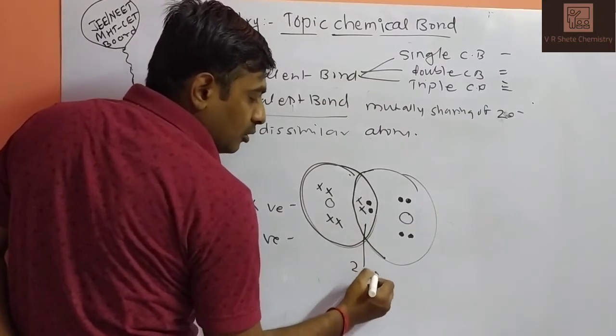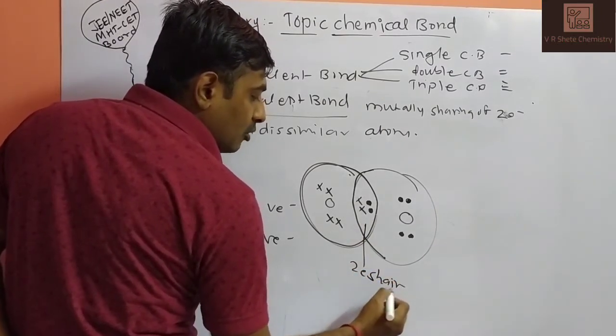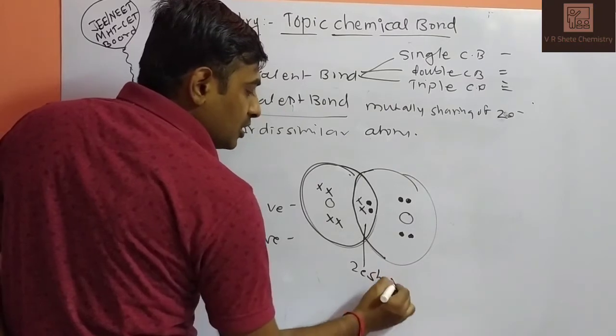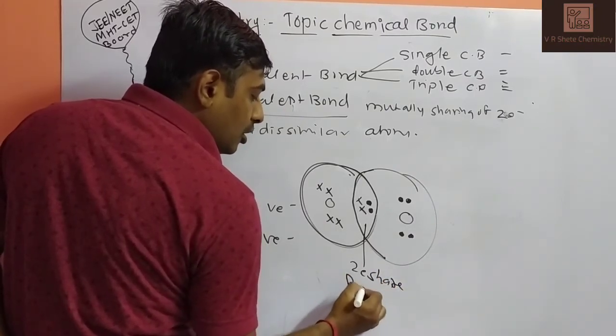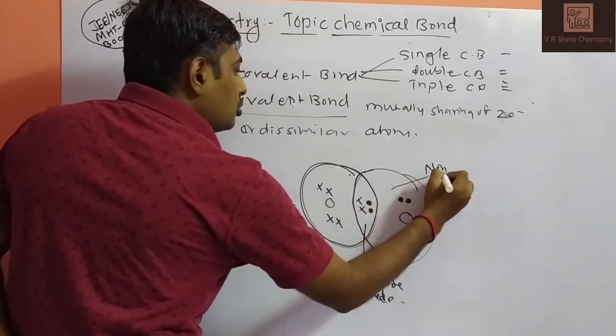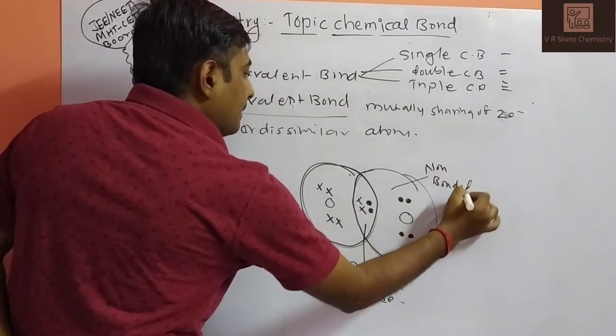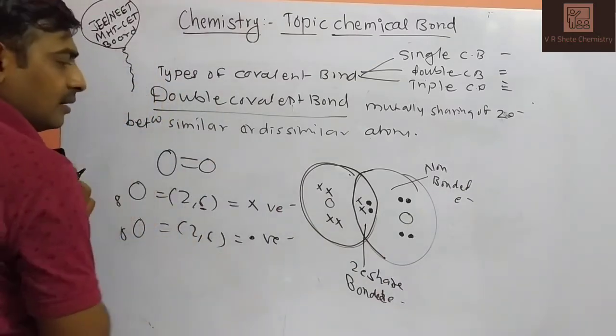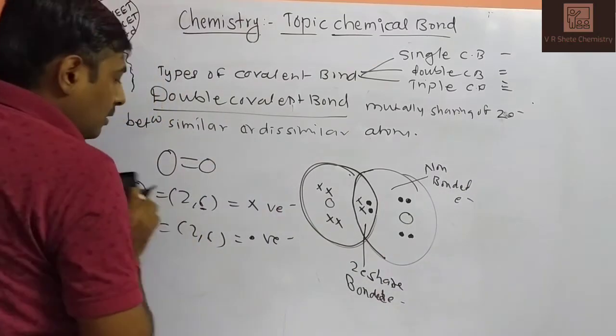This is your 2 electron share. We can call it 2 electron share. We can call it bonded electron. And this is your non-bonded electron. Same with this, this is your diagram for the O2 molecule.